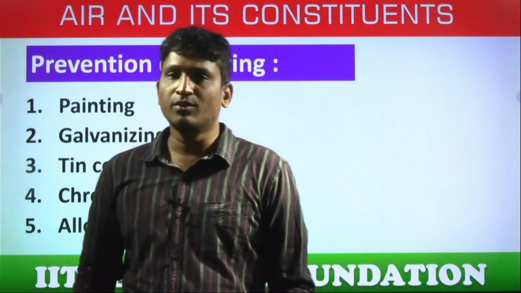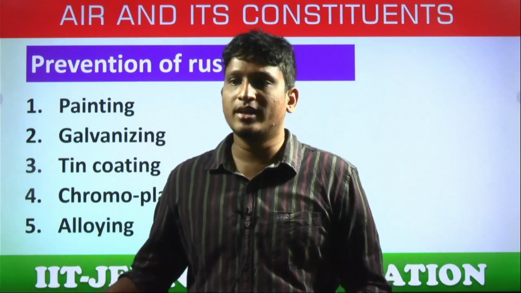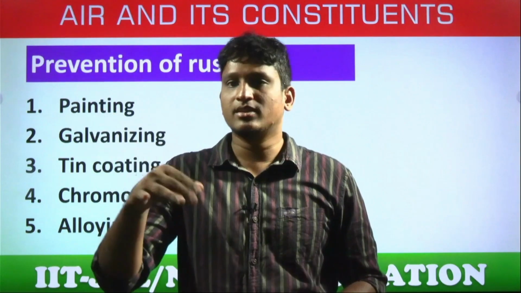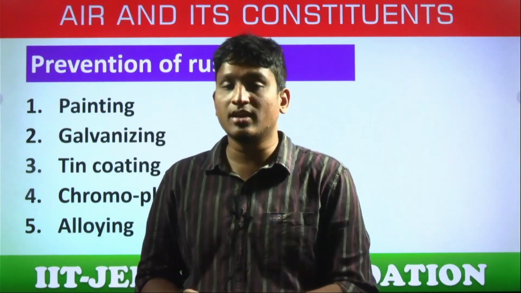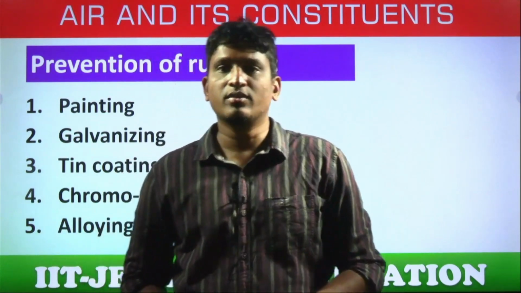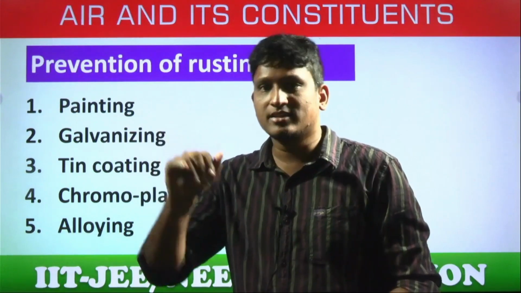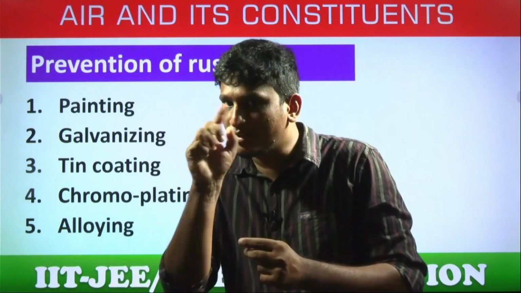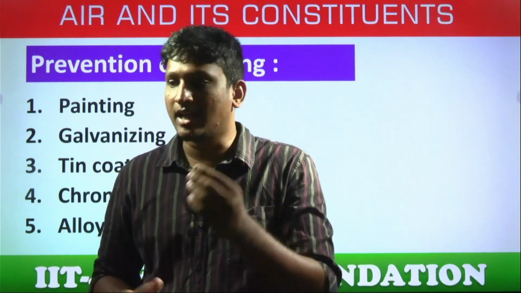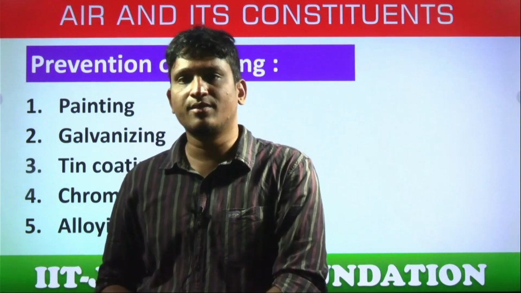Painting. This is one of the techniques. Mostly our two-wheelers, four-wheelers, the iron bodies are painted, yes or no? Painted with different colors, of course, for good looks as well as to avoid rusting. Your school van is made up of iron only, the complete body of the van. It is painted, yes or no? In some cases where the paint is gone, you can see the rust there. Because of the painting, the iron is not exposed to the atmosphere, water vapor and oxygen. So we can avoid rusting.